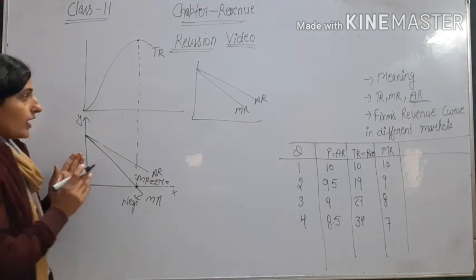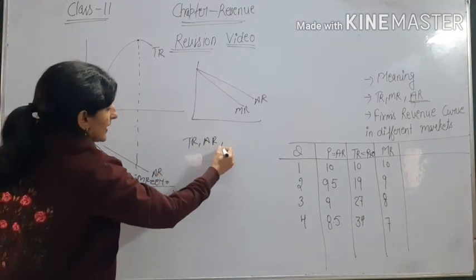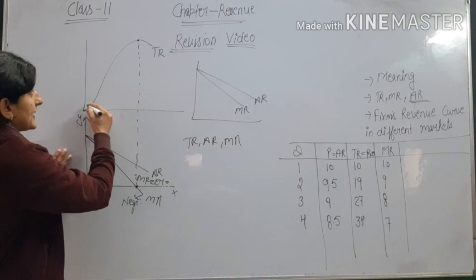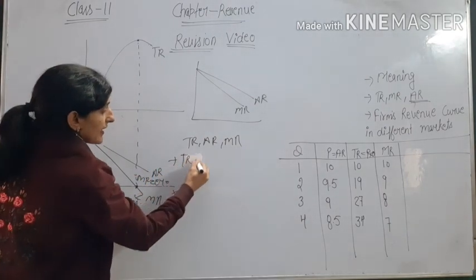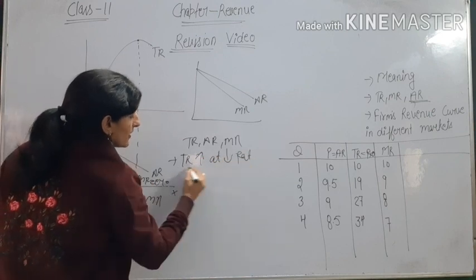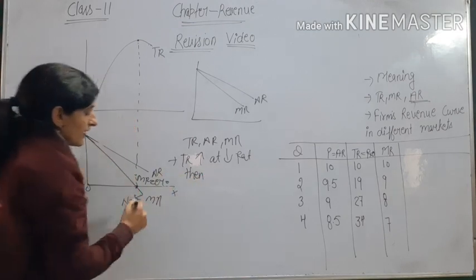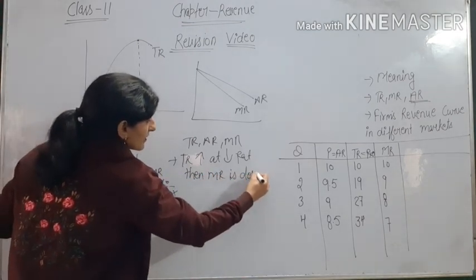If we want to tell the relationship between TR, AR and MR, we can say TR is increasing at a decreasing rate, then MR is decreasing.